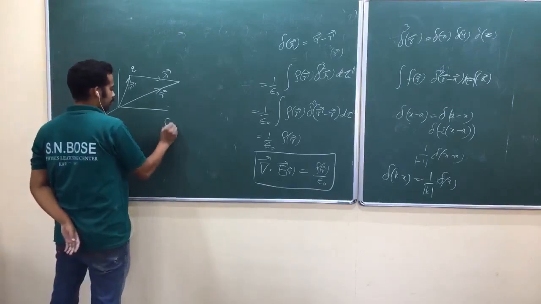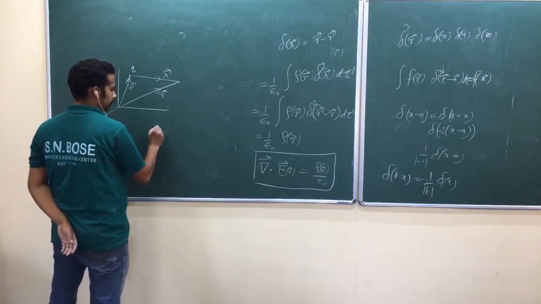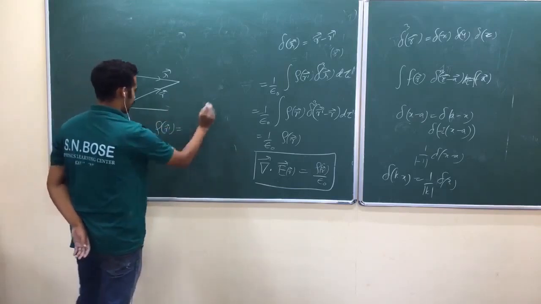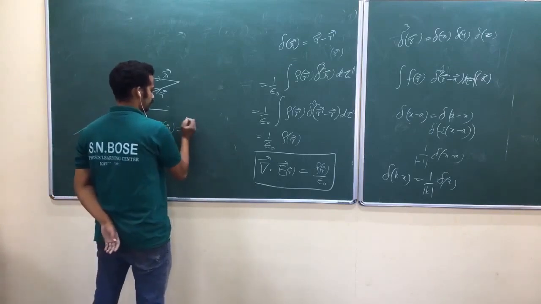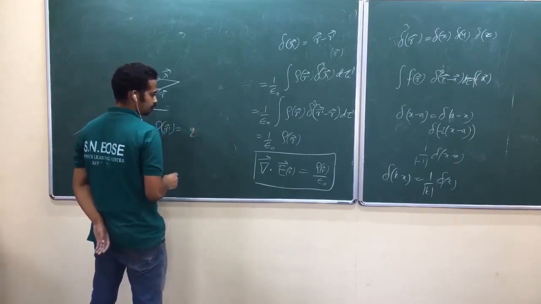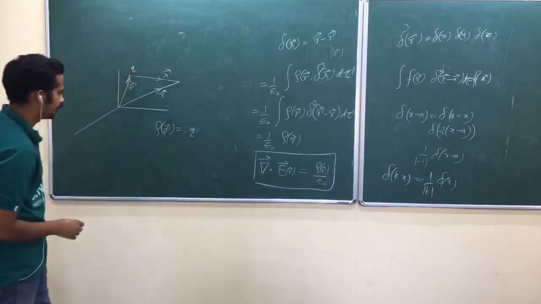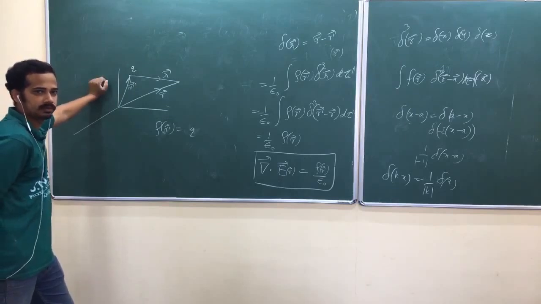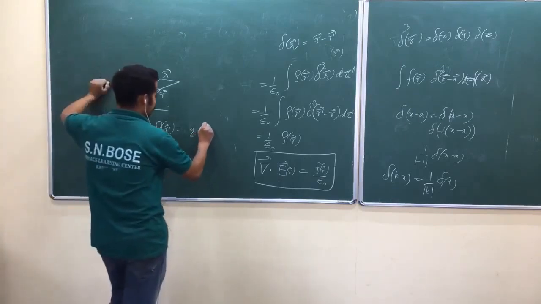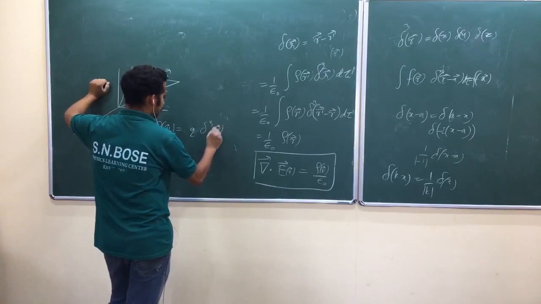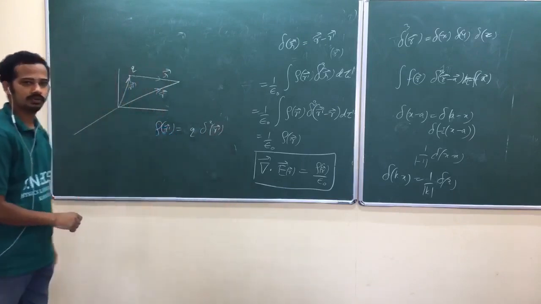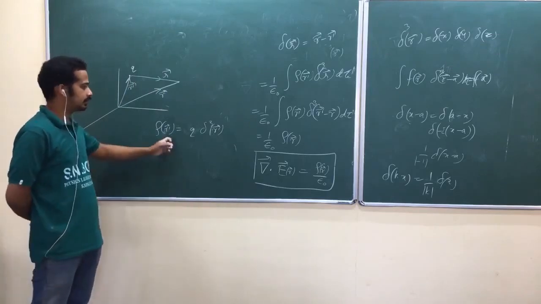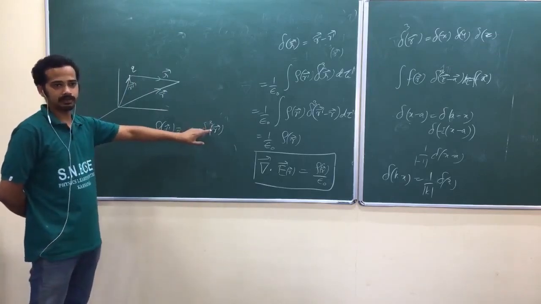You can write rho of r prime as 4 pi or q into, I don't know whether I have to put 4 pi or not, just check it out, delta cube of r prime. The charge density is very high at r prime, at r equal to r prime.